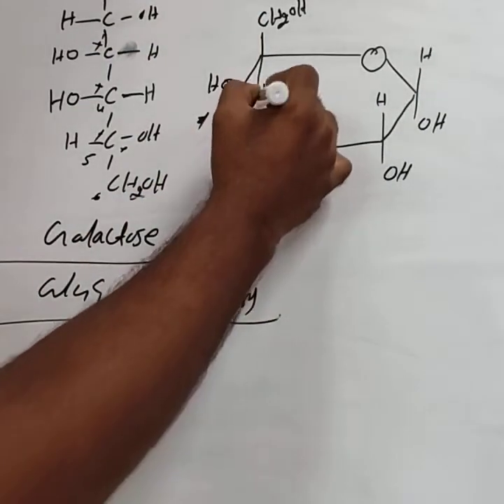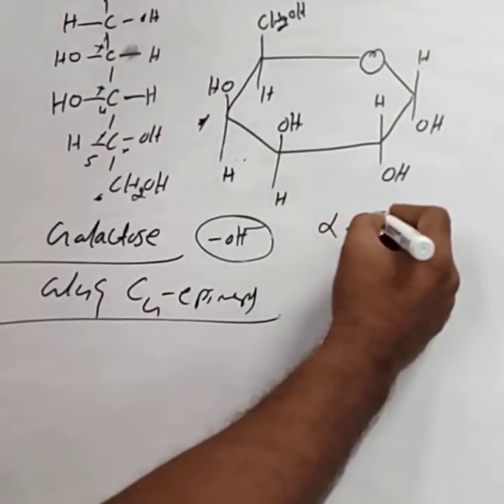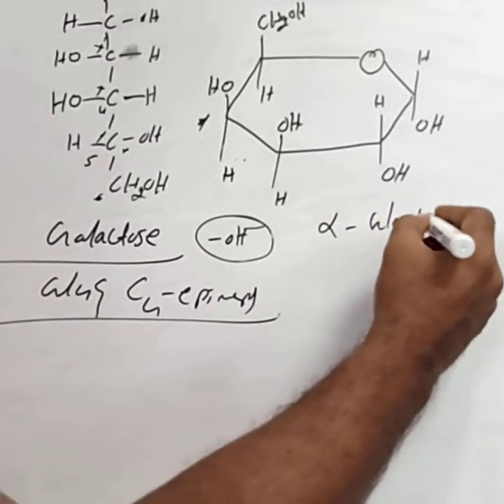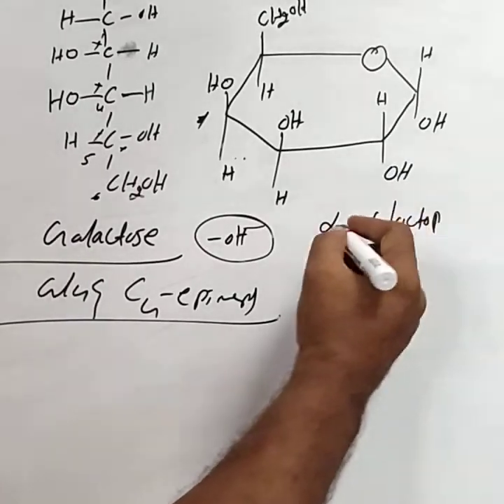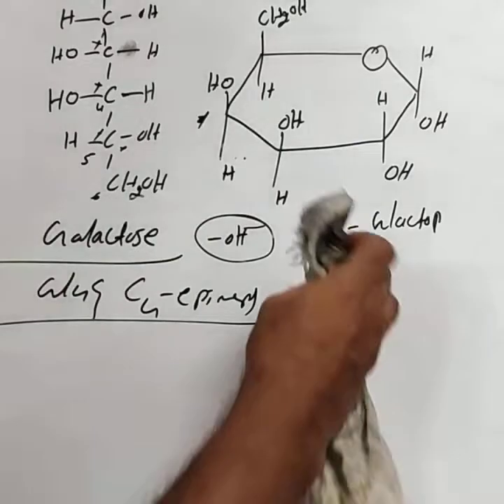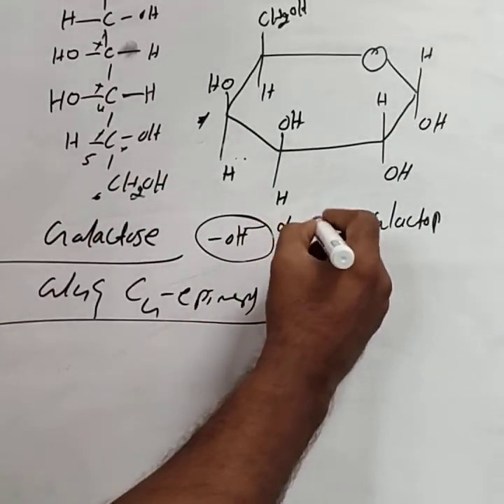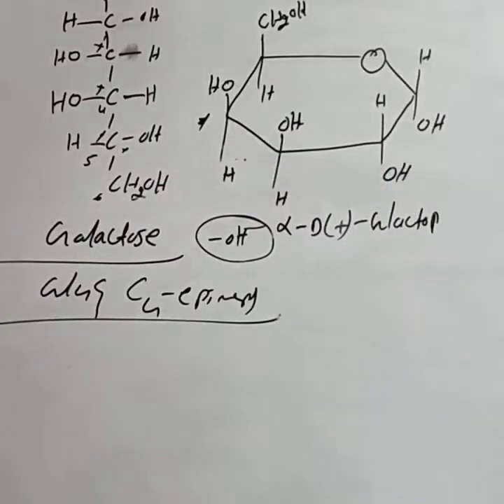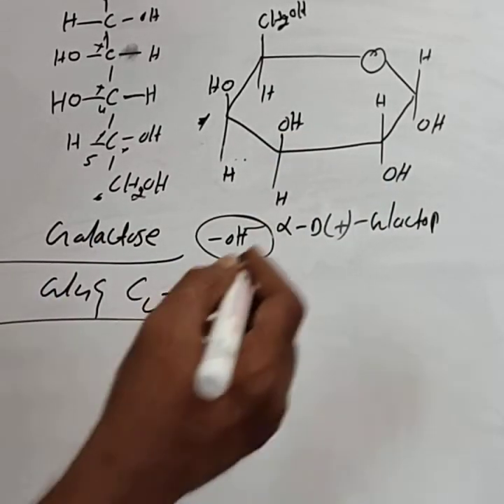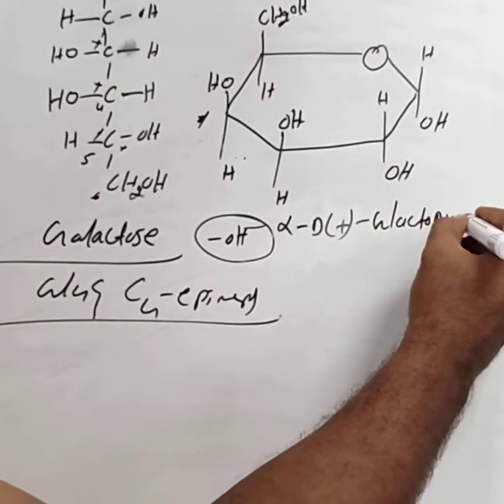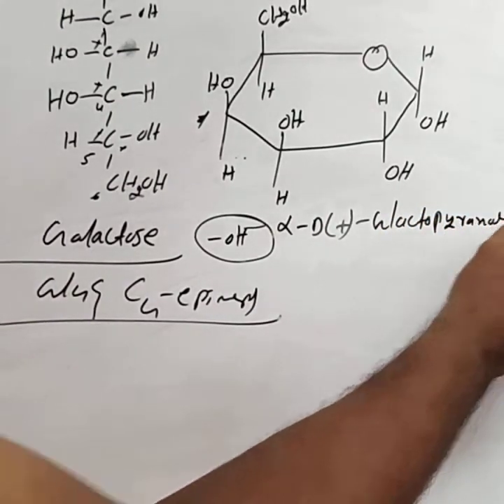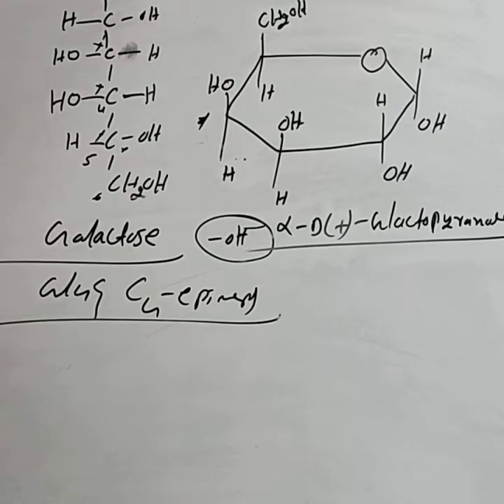Then this structure is called alpha pyranose, alpha D plus. This is also D configuration, alpha D plus. It is dextrorotatory. Alpha D plus galactopyranose.